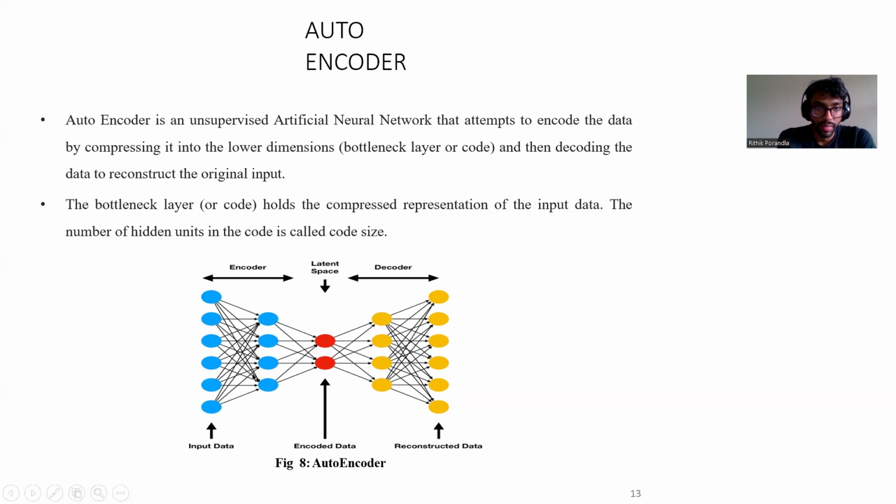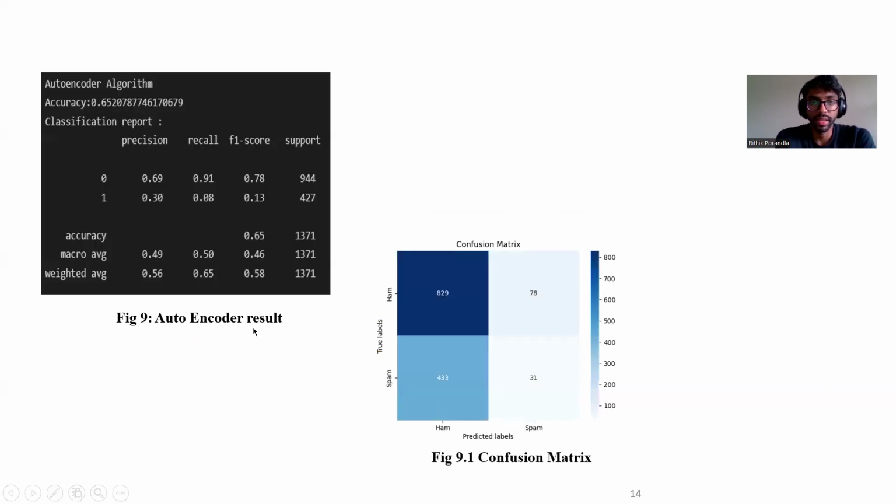As you can see, the data is sent through the encoder. The bottleneck of the code is the latent space, where the encoded data is present, and it is then sent to the reconstructed data, which is the decoder. As you can see, the encoder results are like this. It has an accuracy of 0.65, which is not very efficient.